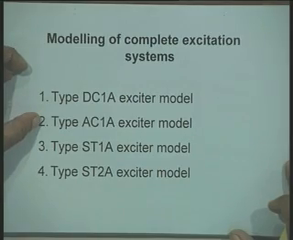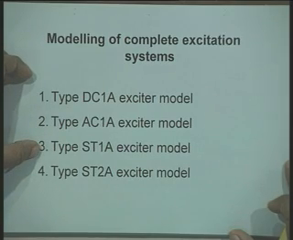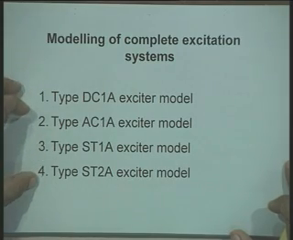Over the years, a variety of excitation system models have been developed. We will confine our discussion to a few typical excitation system models which have been documented in the standards published by IEEE. We will discuss the excitation models: type DC1A exciter model, type AC1A exciter model, type ST1A exciter model, type ST2A exciter model. They are the 4 models which we will discuss. However, a number of models are available in the IEEE standards.